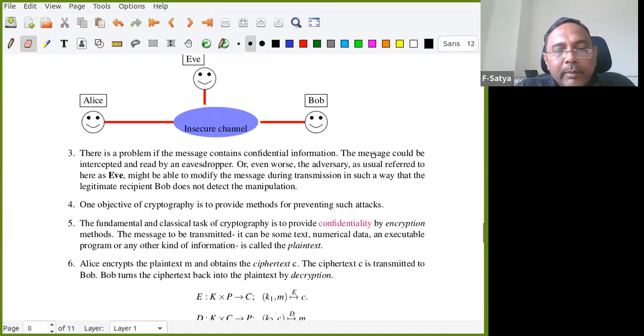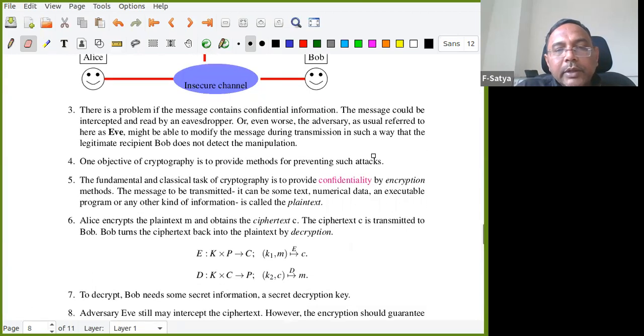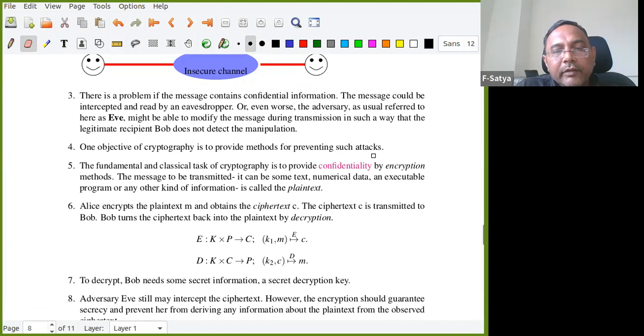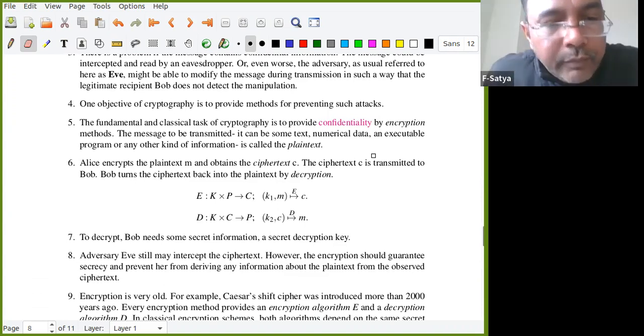The fundamental and classical task of cryptography is to provide confidentiality by encryption methods. The message to be transmitted can be text, numerical data, an executable program, or any other kind of information, and it is called plaintext.